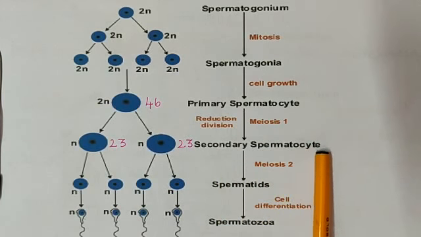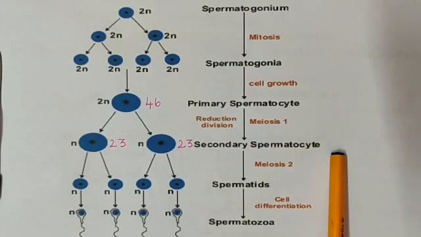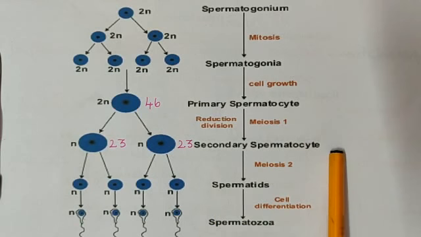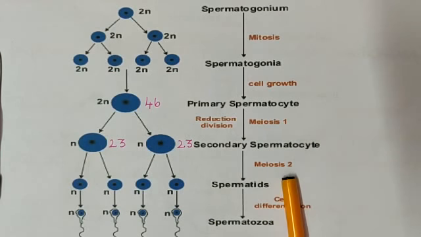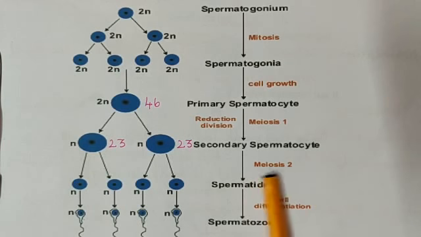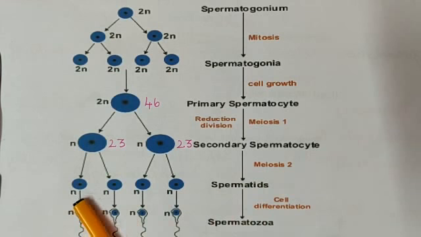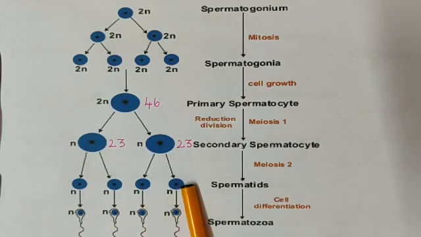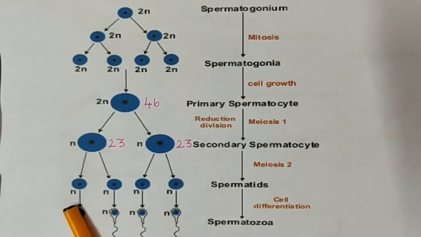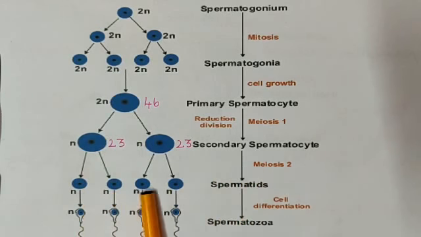After the formation of the secondary spermatocyte, the end product of meiosis has 4 cells. We have studied already, right? It has to undergo meiosis 2, which is like mitosis. With meiosis 2, haploid spermatids are formed.